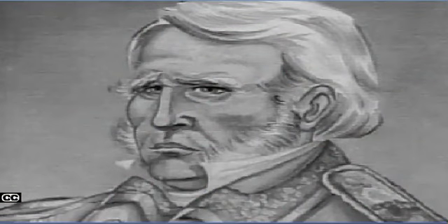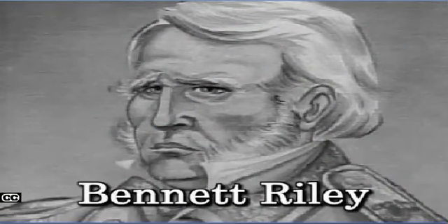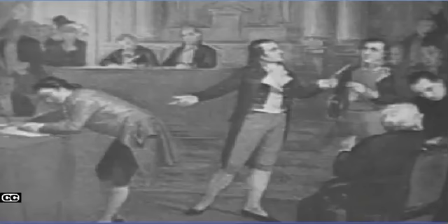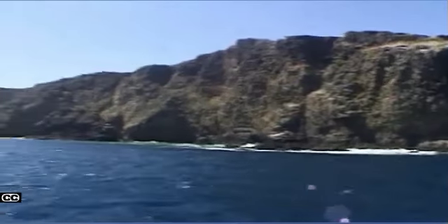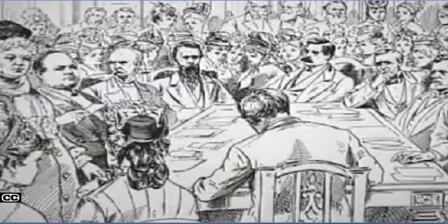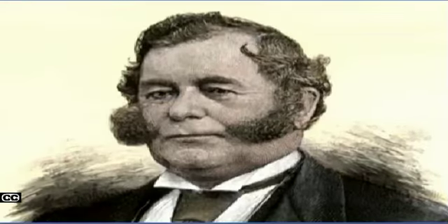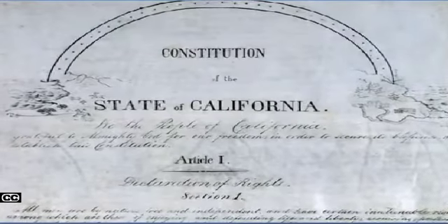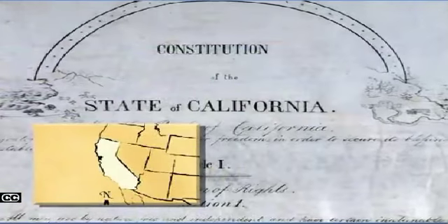After California became part of the United States, Bennett Riley was appointed the military governor, and he called a meeting to create a state constitution. In early September 1849, 48 delegates, or people elected to represent others, met in Monterey at the California Constitutional Convention to write a constitution. Among the delegates were important Californios such as José Antonio Carrillo and Mariano Vallejo. The delegates wrote California's constitution, discussed its borders, and addressed issues like slavery, land ownership, and a location for the state capital.